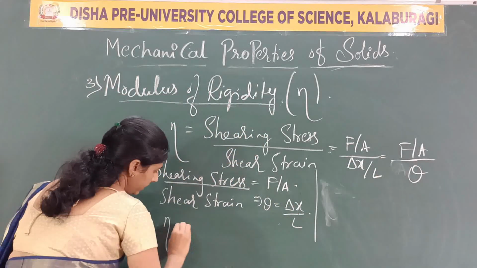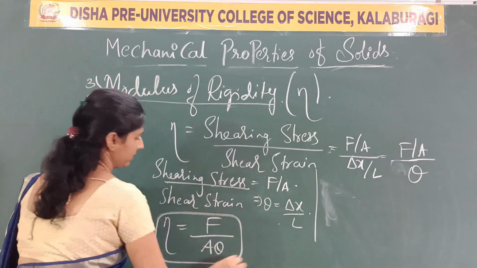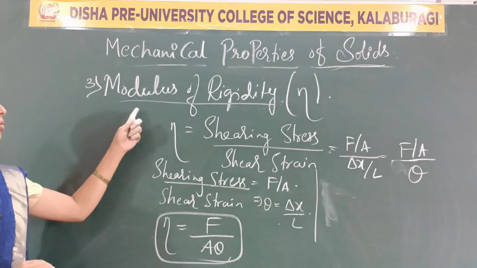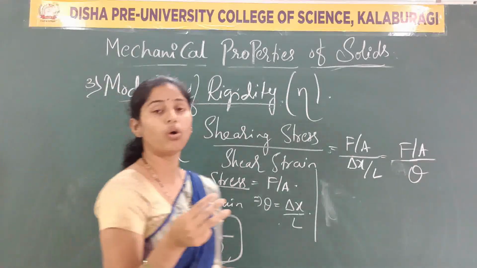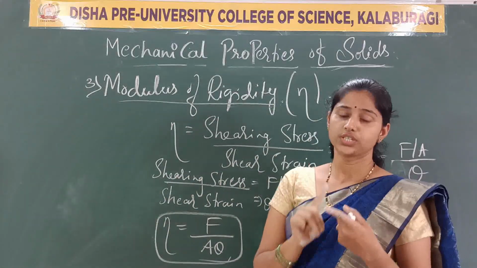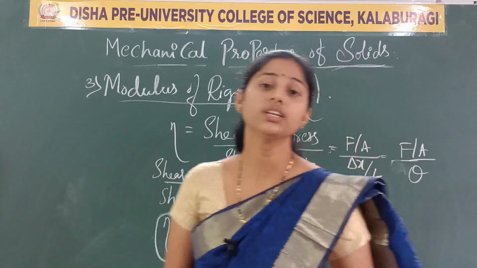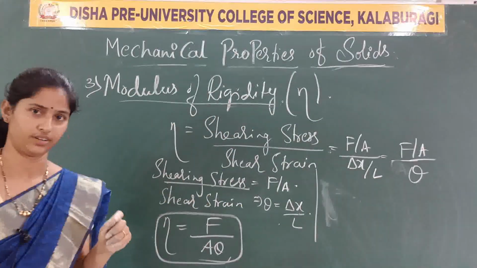Now finally, eta is equal to F divided by A into theta. This is the expression for modulus of rigidity. So these three concepts are very important as far as the modulus of elasticity is concerned. The first one is Young's modulus, the second one is bulk modulus, and the third one is modulus of rigidity. Clear?